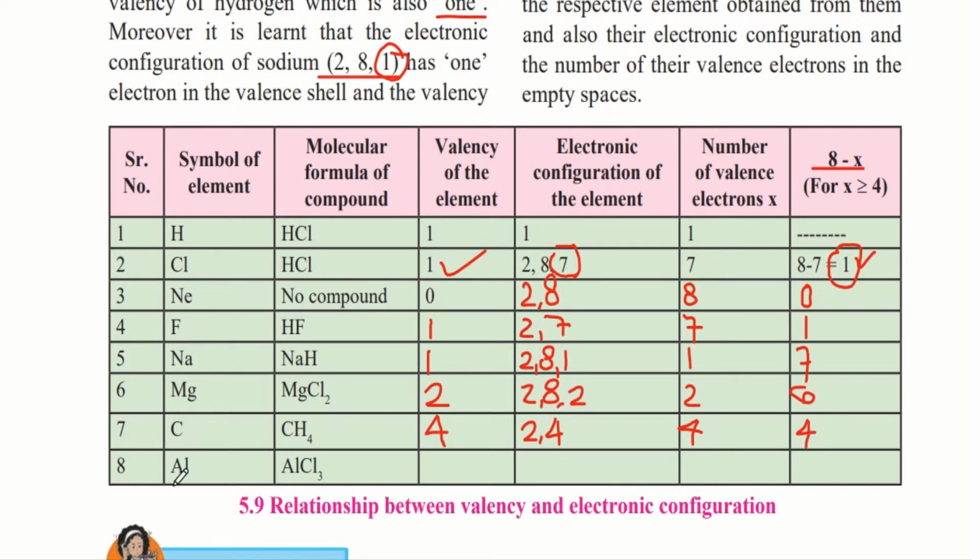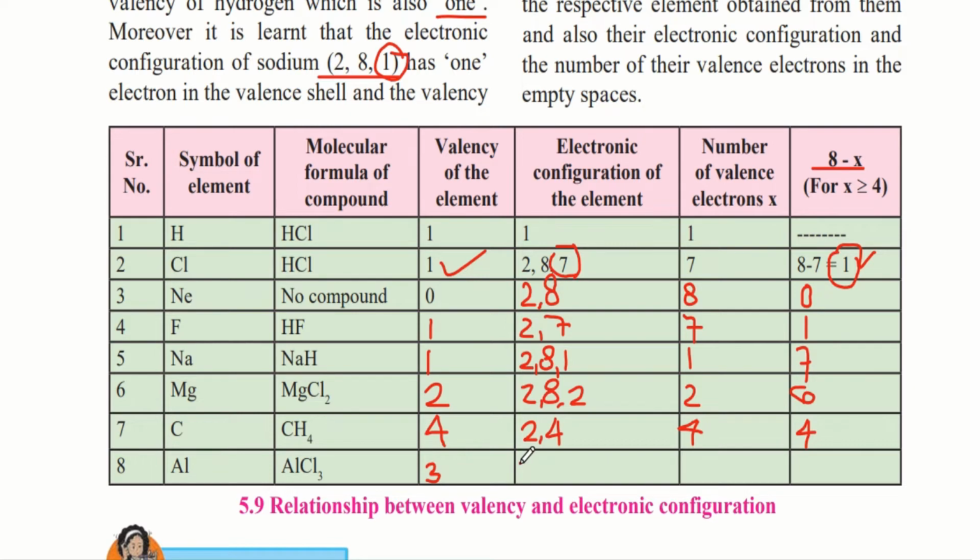The last element in this example is aluminium. Aluminium is denoted by the symbol Al. It is present in AlCl3. So here one atom of aluminium is combining with 3 atoms of chlorine. Therefore, the valency of aluminium is 3.